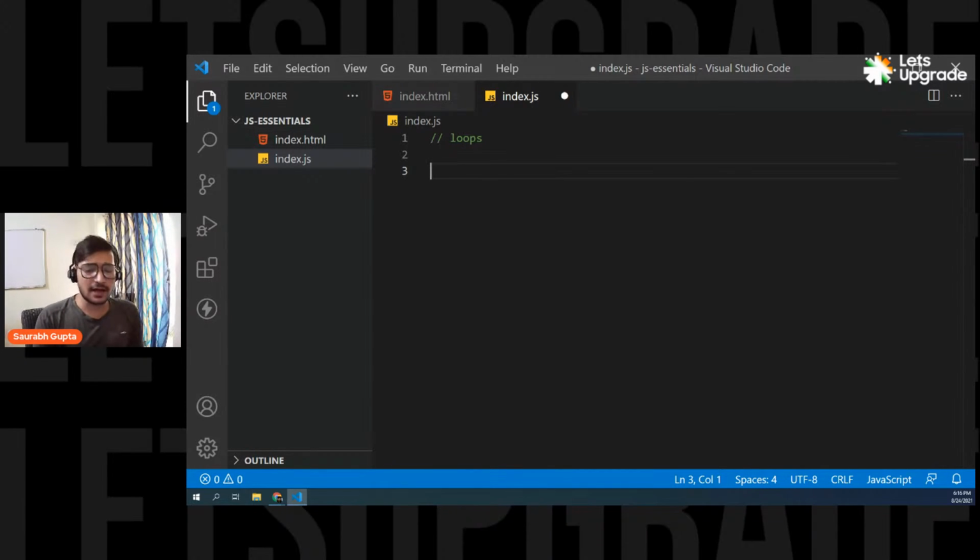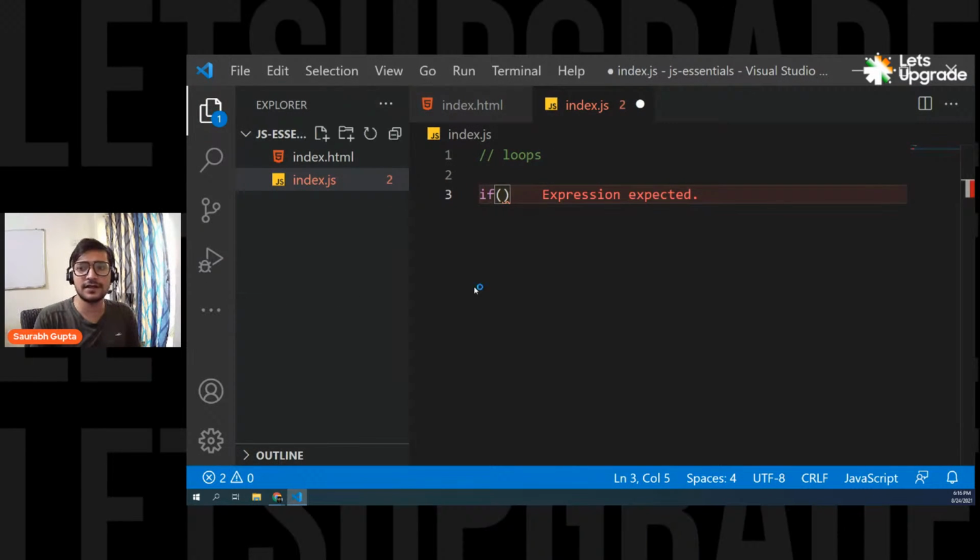So now guys, you already know how to write an if statement, right? I'm comparing both of them so that you can understand how to write it perfectly. You write it like this, right? I'll increase the font size if you are unable to see it. I hope you can see the font size now.